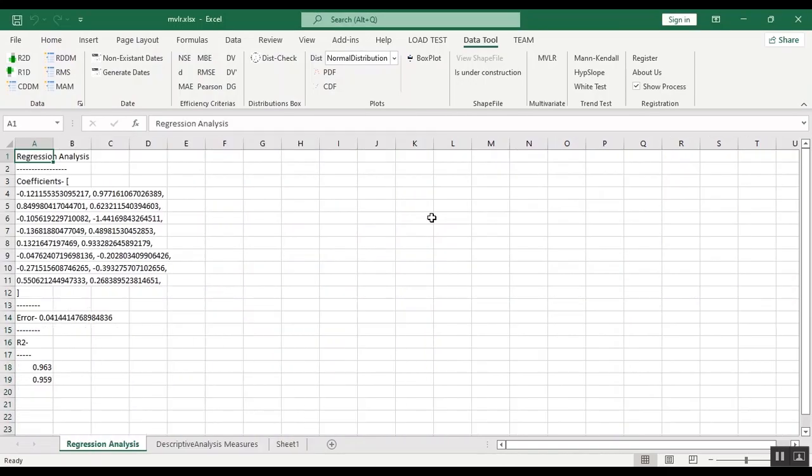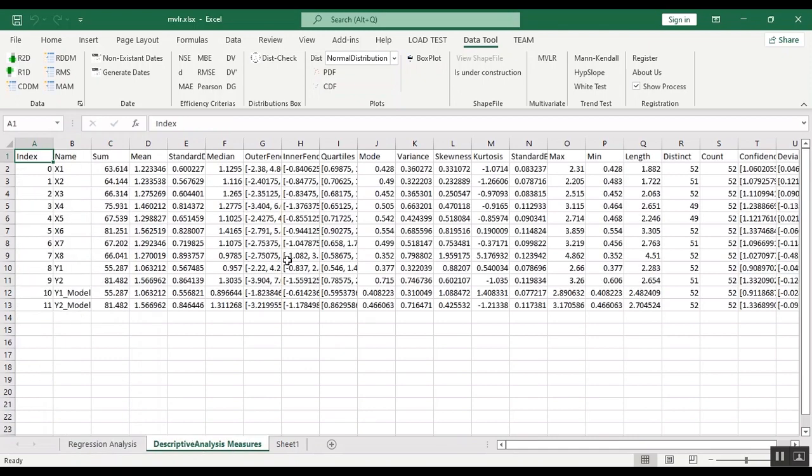It's so simple. You will have two sheets for data, this sheet and also this sheet, all the information that you need.